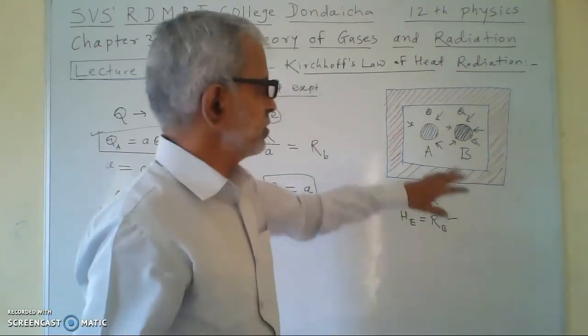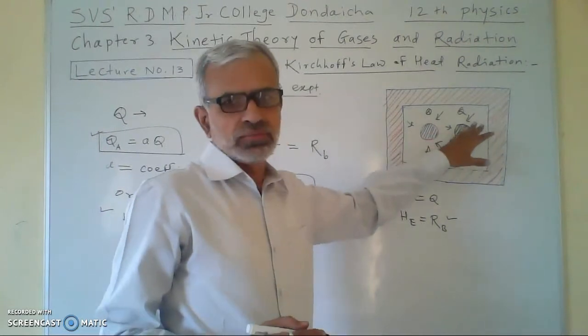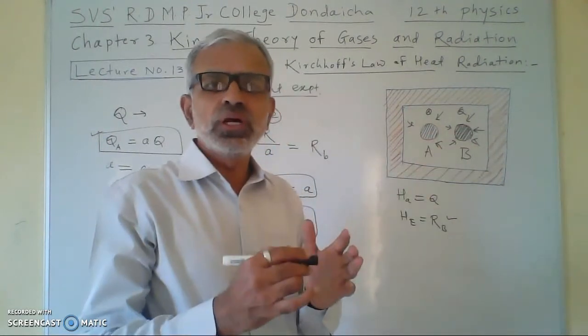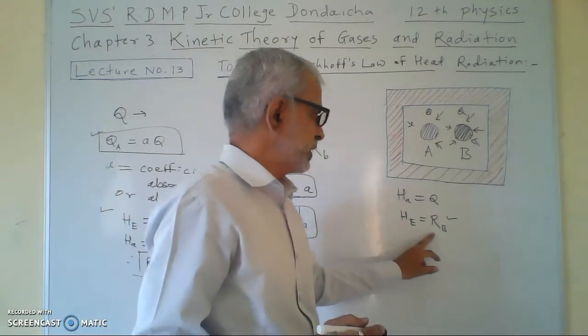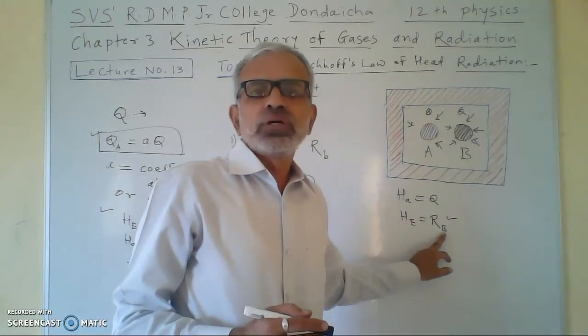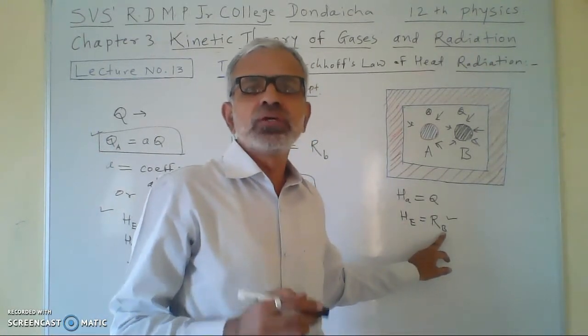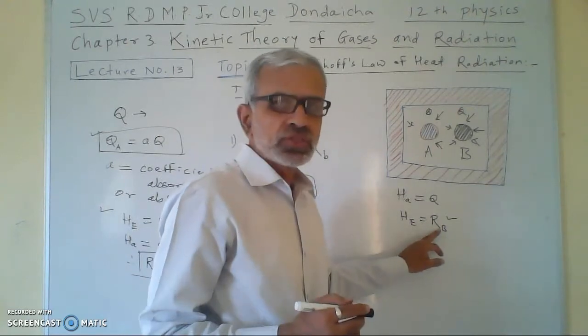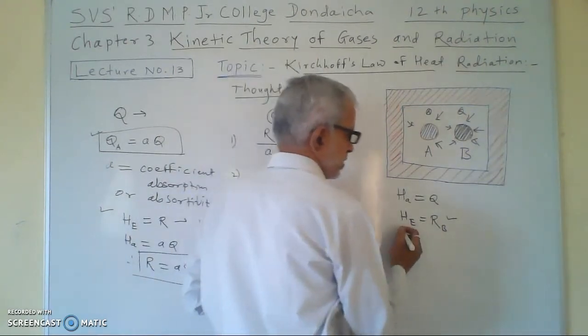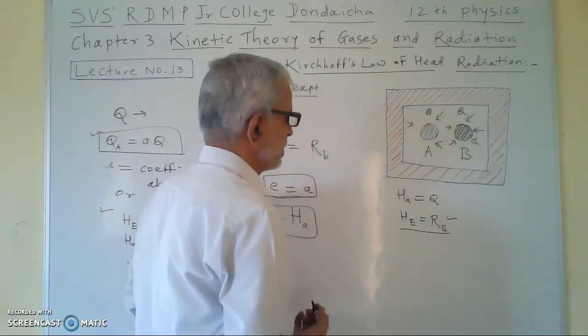Here we have considered equal area, and so the total amount of heat emitted by the perfectly black body will be R_B.